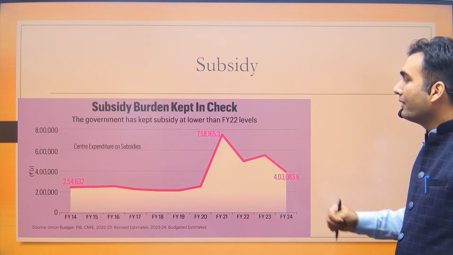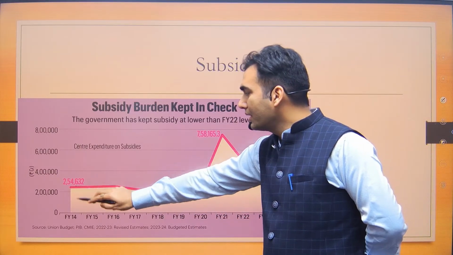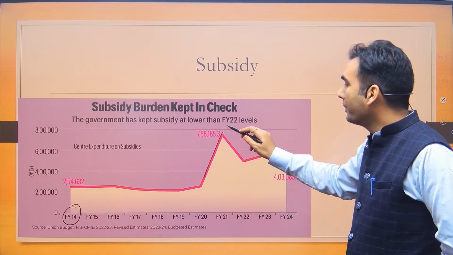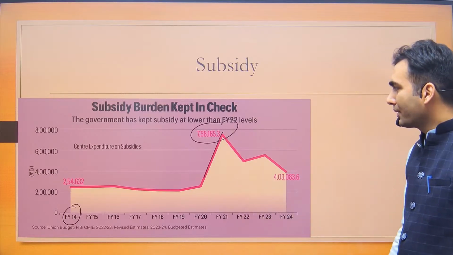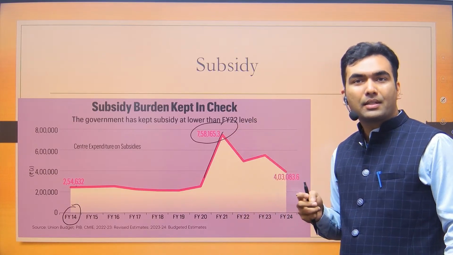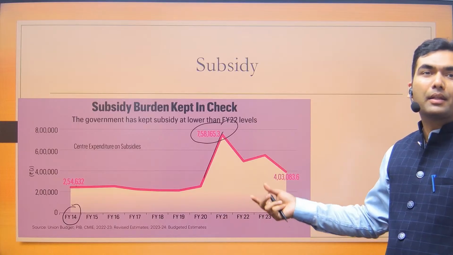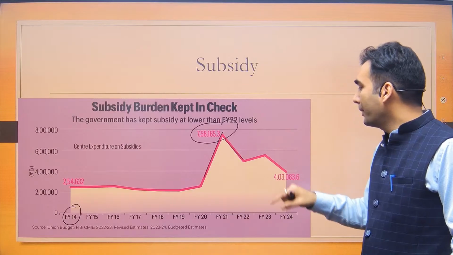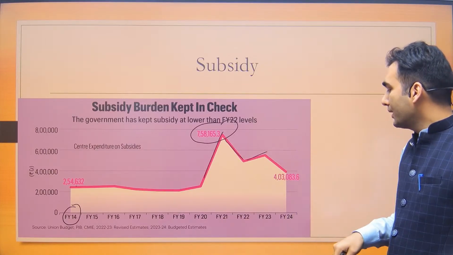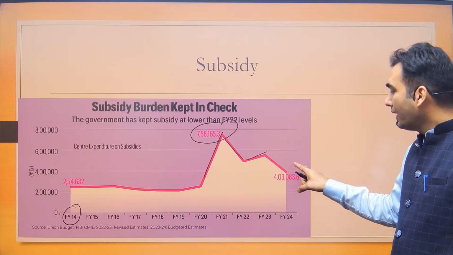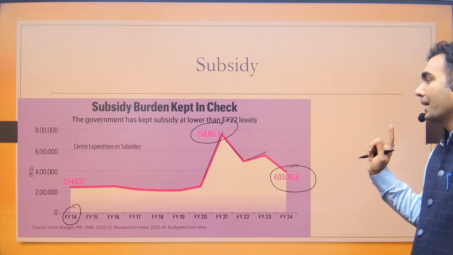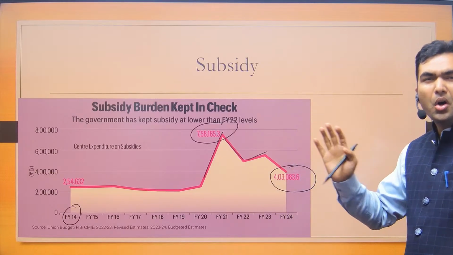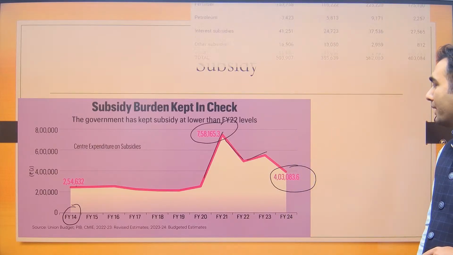Now, if we look at the subsidy bill of the government, it was almost constant since financial year 14 when this government came to power. But then it all of a sudden jumped in 2021. This was the COVID year. In the COVID year, government announced various schemes, especially the food subsidy bill increased enormously. And then obviously in the next year, government brought it down. It further increased in this financial year 23. And the government is saying that it will reduce next year as well. So we are going to reduce subsidy, increase infrastructure, all good picture about financial management.